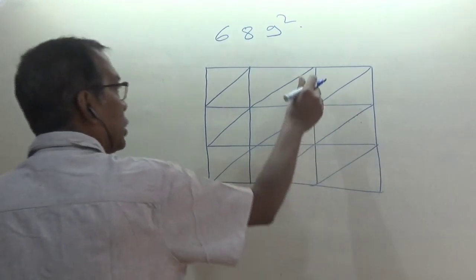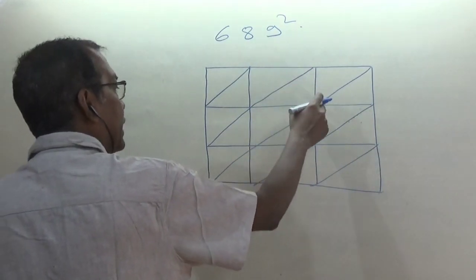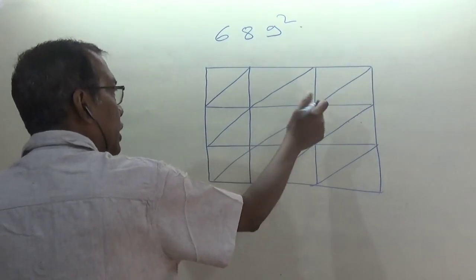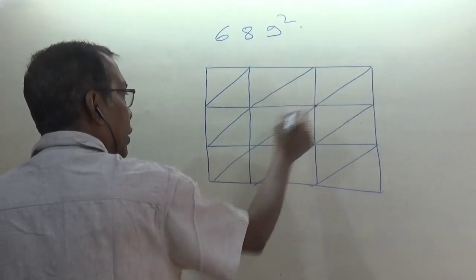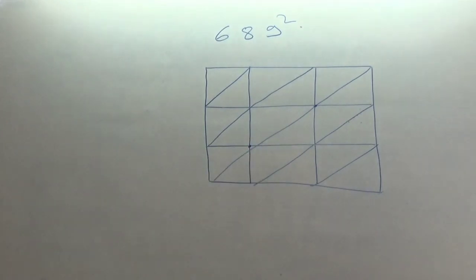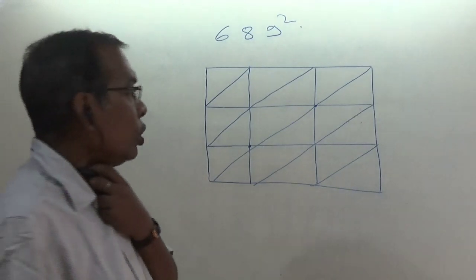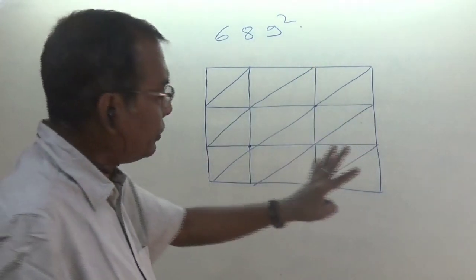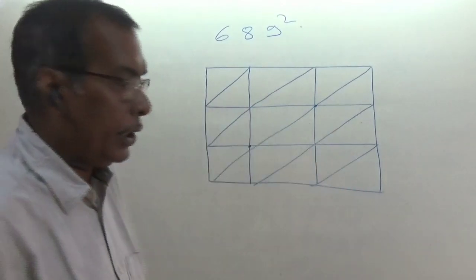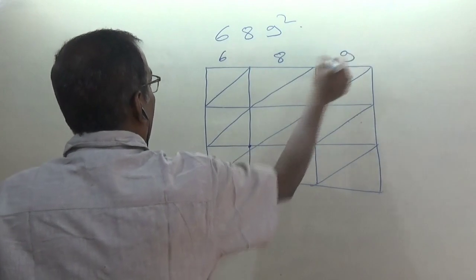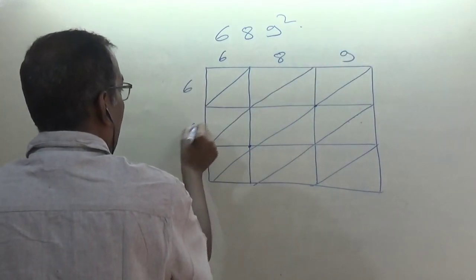Because if you draw the squares correctly, then if you join this point and this point, these diagonals will pass exactly through this intersection point. It is missing here, so it will not happen if you draw the squares nicely. For the time being, just consider it. Now write here 6, 8 and 9. Write here 6, 8 and 9.